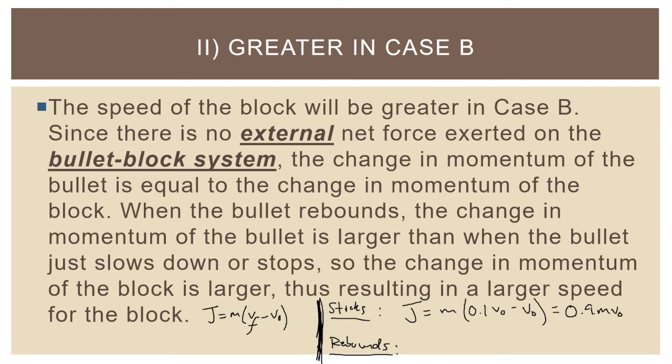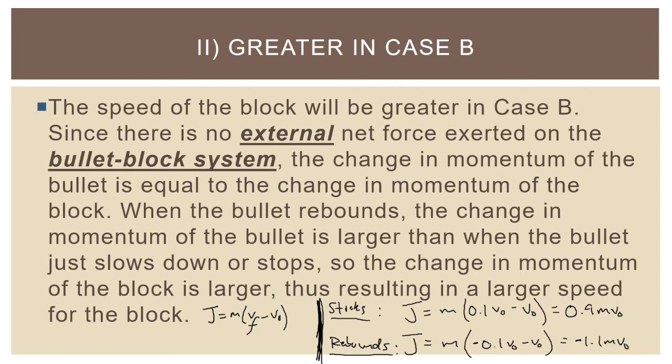It lost 90% of its speed, so it lost 90% of its momentum. And if the object rebounds, and let's say it rebounds even only to 0.1 of its initial velocity, or 10% of its initial velocity, but in the other direction, so it bounces and goes back to the left now, the fact that that velocity turns negative means that when you just calculate the impulse, negative 0.1 v naught minus v naught is going to give you negative 1.1 m v naught.